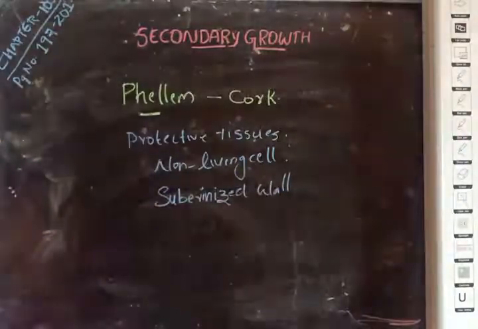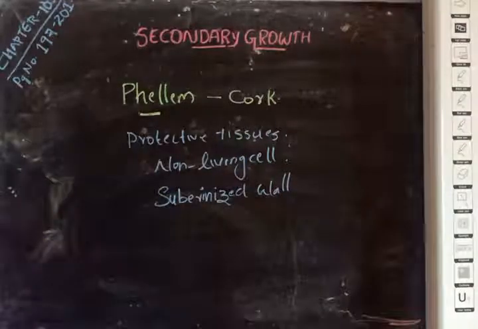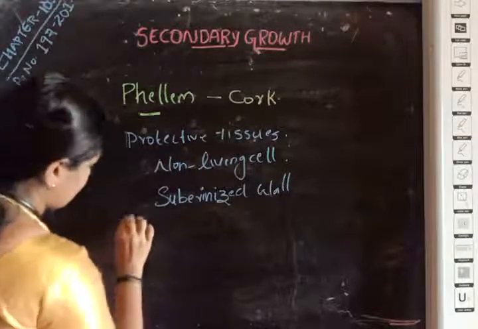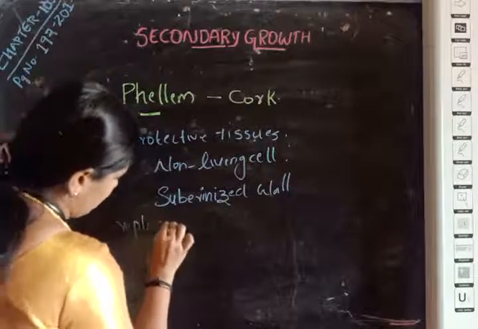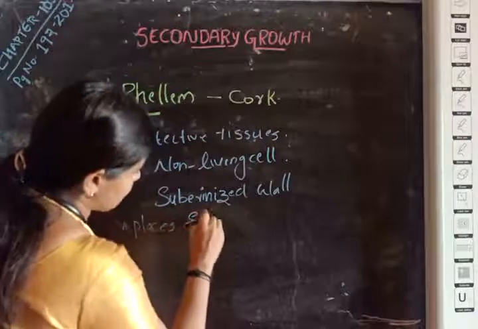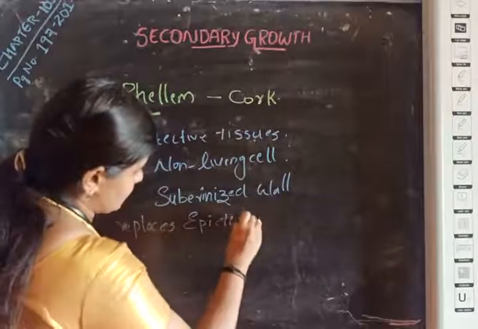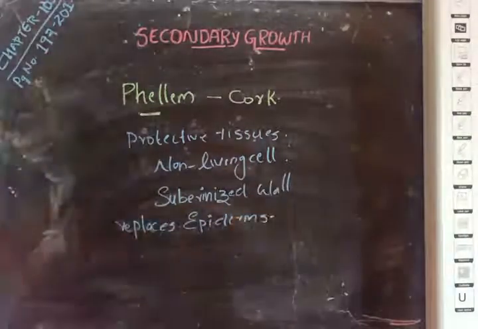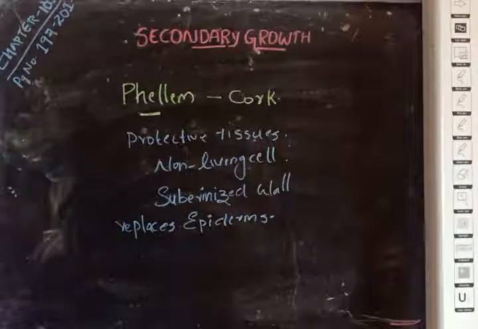They are called phellem. They replace the epidermis in the older stems and roots of many plants. So these phellem replace the epidermis of dicot stems and roots of many seed plants. And these phellem are characterized by regularly arranged tiers or rows of cells.